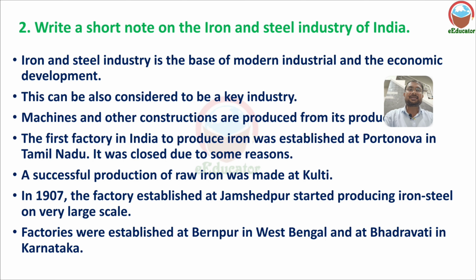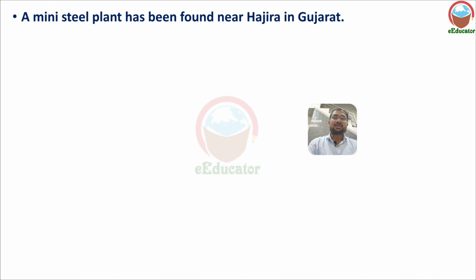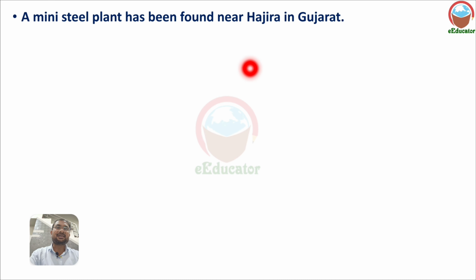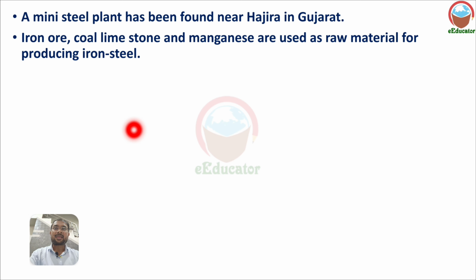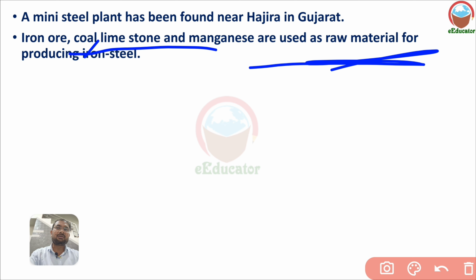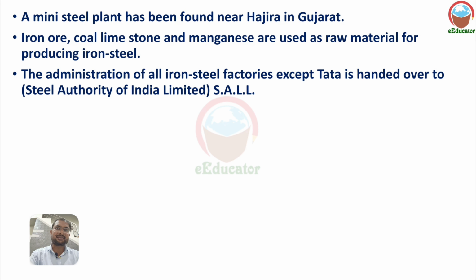Different iron and steel industries have been established in different parts of India. A mini steel plant is found near Hazira, Gujarat, near Surat. Iron ore, coal, limestone and manganese are used as raw materials for the production of iron and steel.